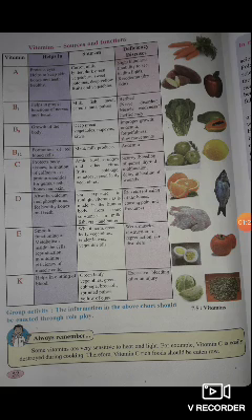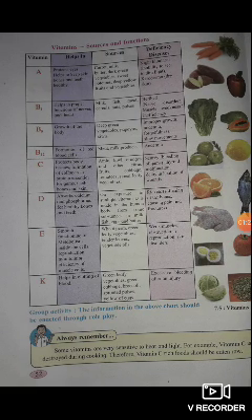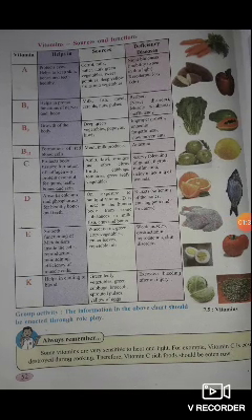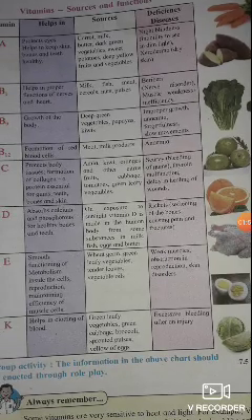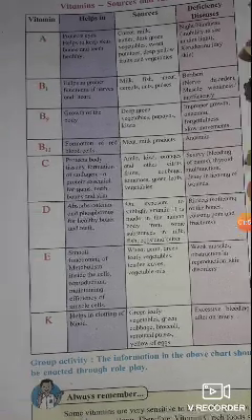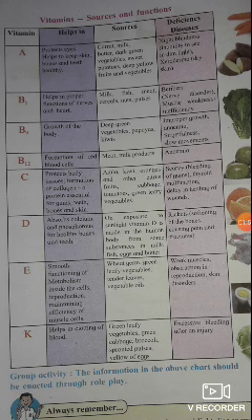Here some types of vitamins pictures are also given. Then deficiency: when there is a lack of these sources, then obviously we get deficiency of vitamin A. The deficiency diseases are night blindness, that is inability to see in dim light, as well as xeroderma, that is dry skin. These deficiency diseases occur due to the lack of vitamin A.